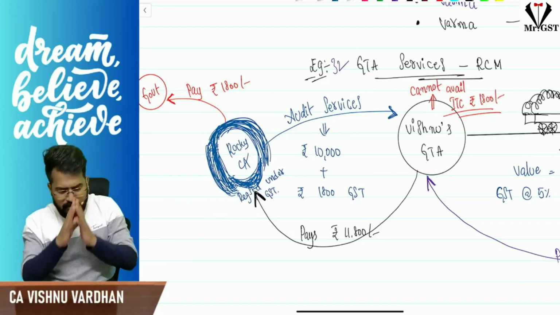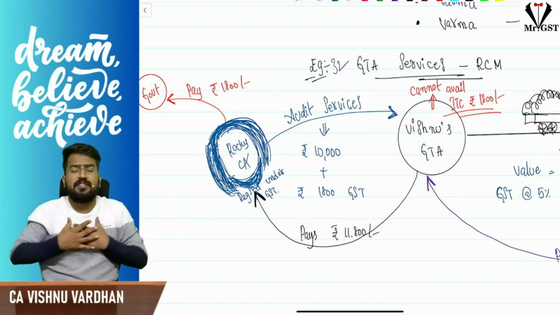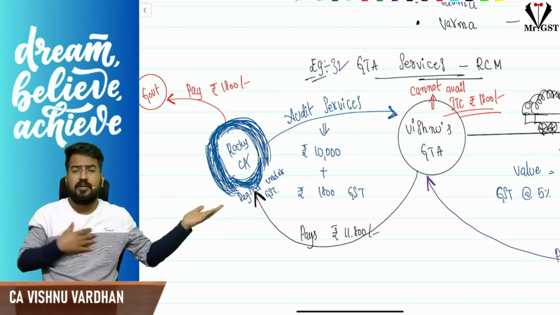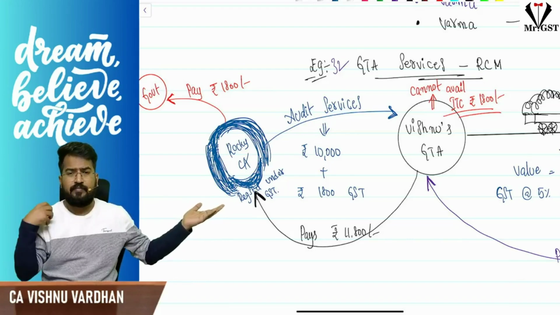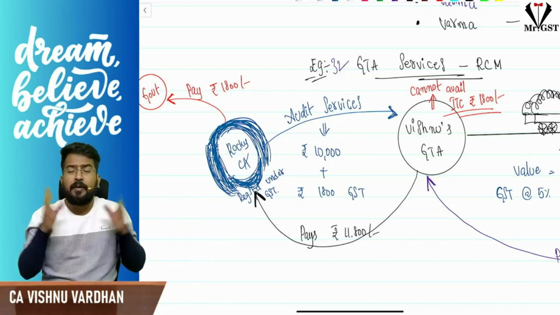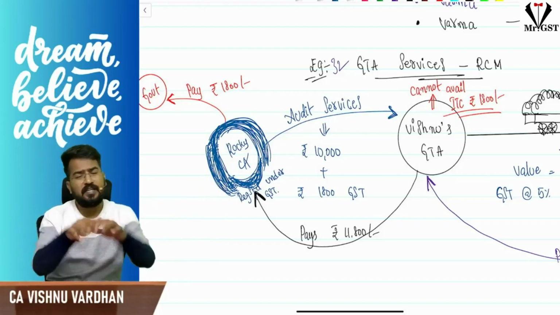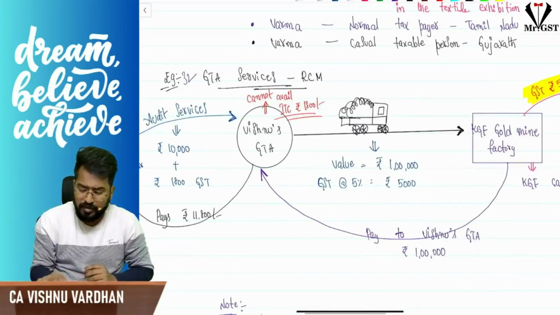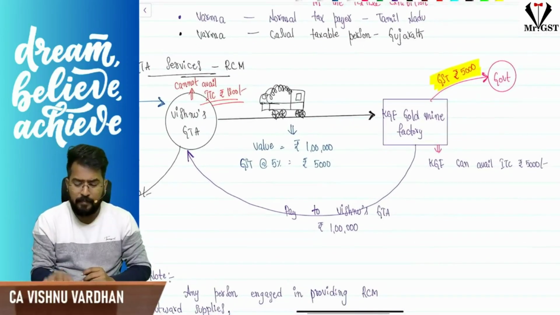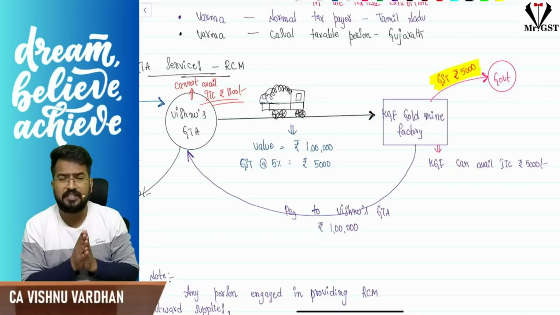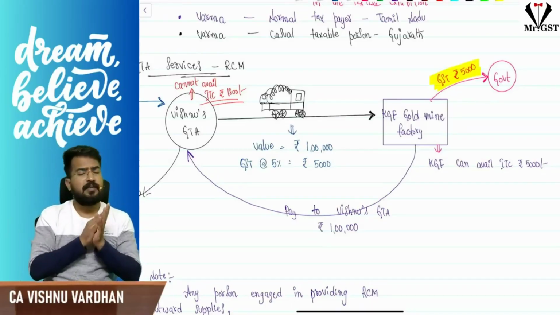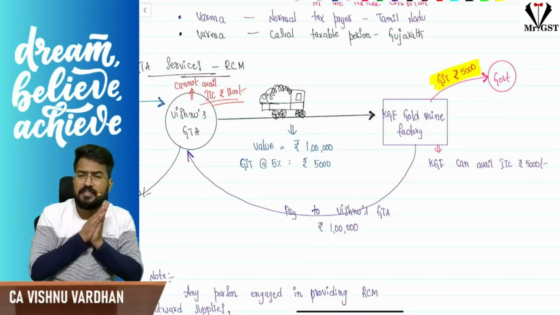This logic is applicable for all the RCM transactions. If I am selling something under RCM, and for that I buy something, I cannot take ITC. But my customer who is buying those goods or services from me under RCM can happily take ITC. In this example also, KGF gold mine factory buying the GTA services covered under RCM can take whatever they pay under GST as ITC.